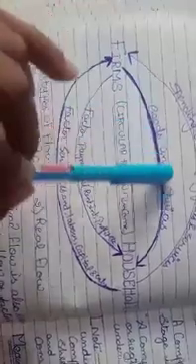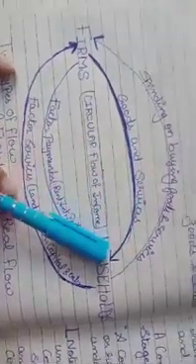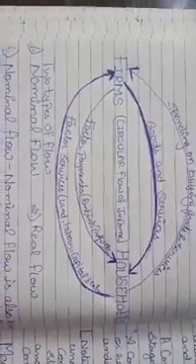See, household provided factor services, in return they are getting goods and services. So in all, I can say that factor payments and spending on buying goods and services are the concept of nominal flow or money flow, while factor services and flow of goods and services are the concept related to real flow.